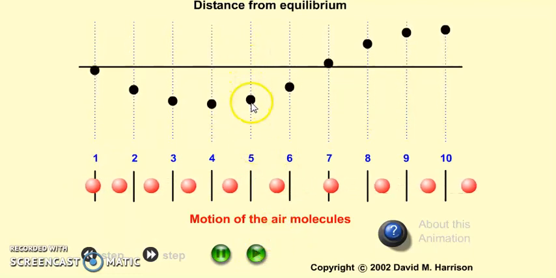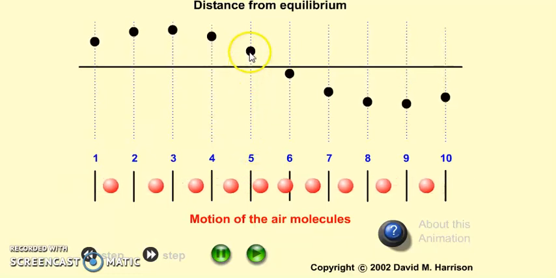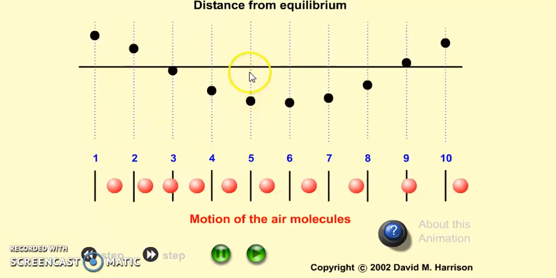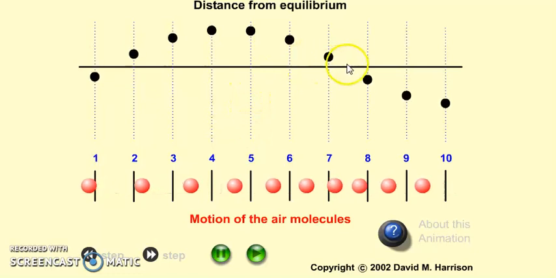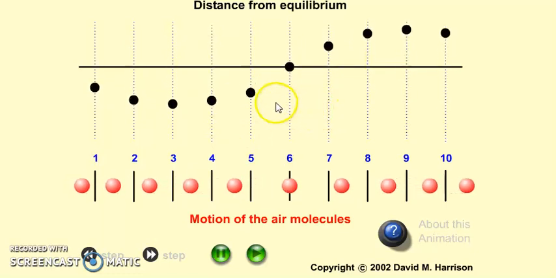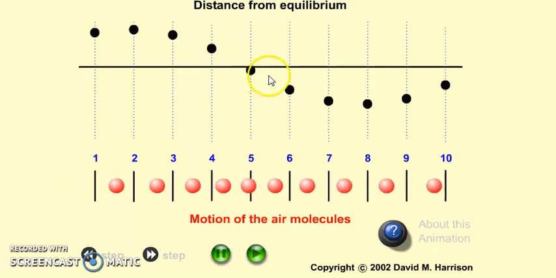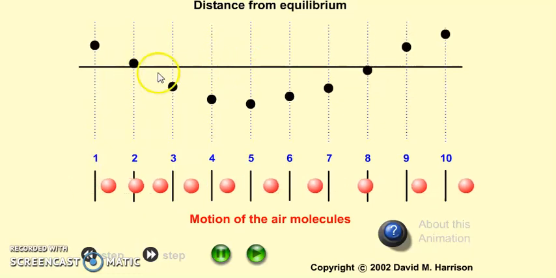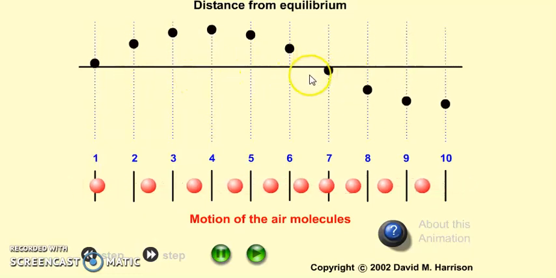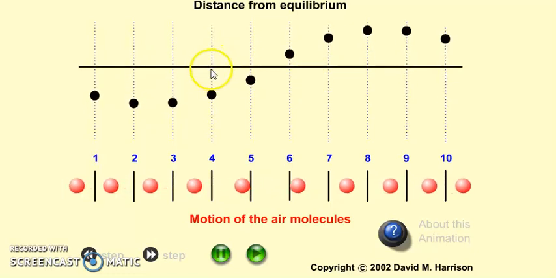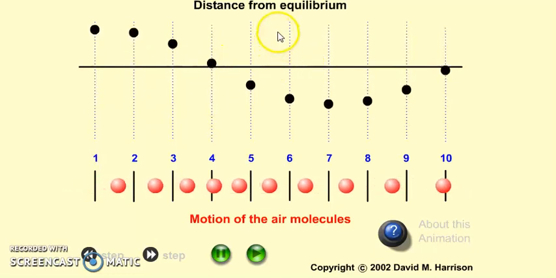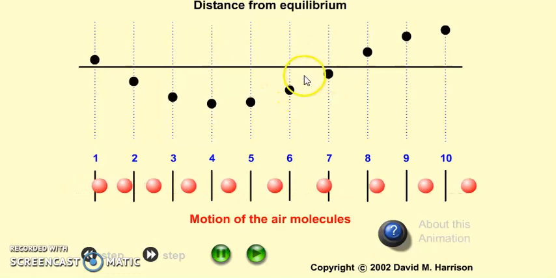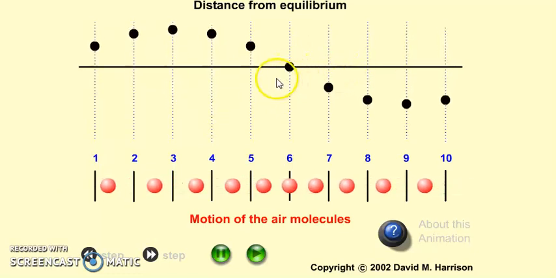First of all, let's concentrate on the black balls. As this black one completes one oscillation here, each and every black ball is going to perform oscillation like this, and we have a feel of the wave propagating along the x-axis. So the wave travels along the x-axis, but all the particles move along the y-axis. The direction of motion of the particles is perpendicular to the direction of propagation of the wave, and that is why you call it transverse.